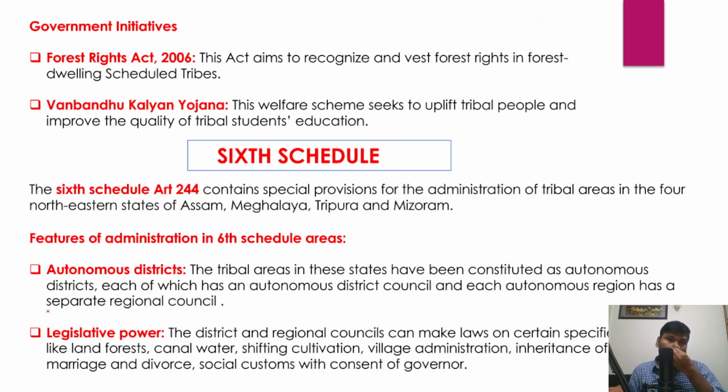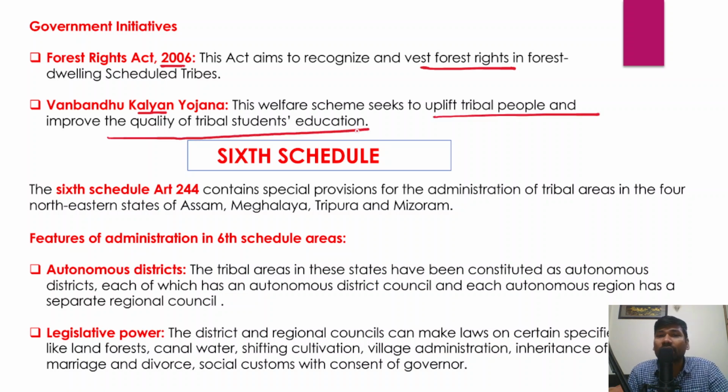So there are certain government initiatives also that have been launched. So we'll understand these government initiatives also, because it is also a very important topic. Now, what are the government initiatives that have been launched? For example, the Forest Rights Act 2006 has been passed, and this Forest Rights Act aims to recognize and vest forest rights in the forest dwelling tribal communities or the scheduled tribes. And secondly, the Van Bandhu Kalyan Yojana is also another scheme that has been framed by the government to benefit the tribal population.